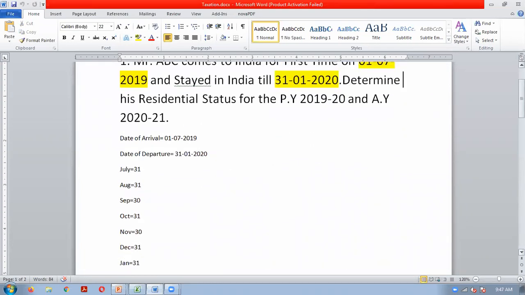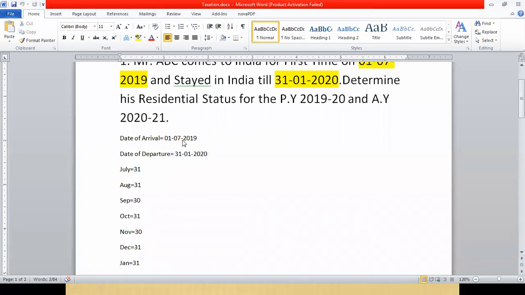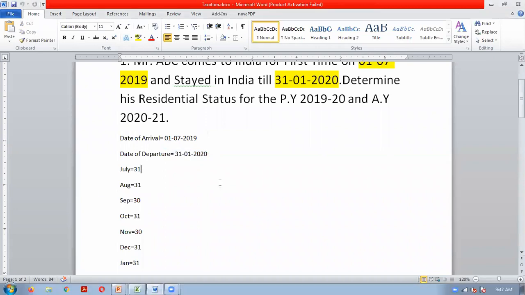How will we calculate? Date of arrival 1st July 2019, date of departure 31st January 2020. Between these, you have to see for how many days ABC was in India. July he was there 31 days, August full he was in India, September, October, November, December full he was in India, and he is going back on January 31st, meaning full January also.